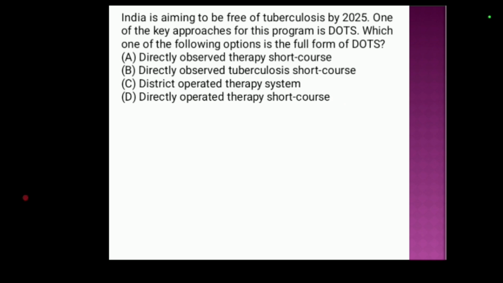Next question. India is aiming to be free of tuberculosis by 2025. One of the key approaches for this program is DOTS. Which one of the following options is the full form of DOTS? Option A, directly observed therapy short course. Option B, directly observed tuberculosis short course. Option C, district operated therapy system. Option D, directly operated therapy short course. The correct answer is option A, directly observed therapy short course.